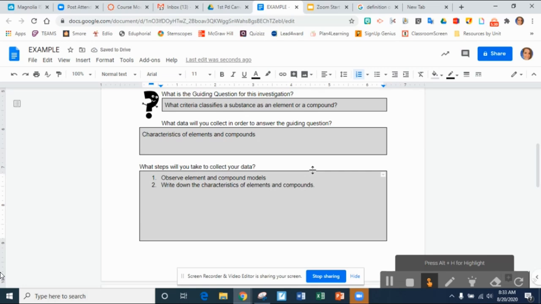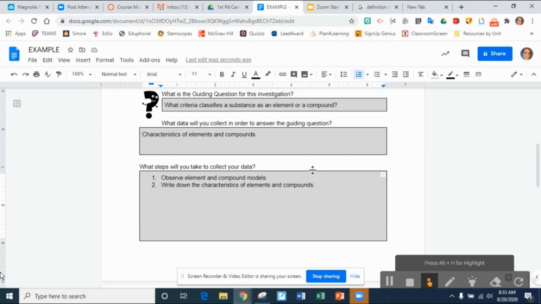That's it. That's all we're doing for this investigation, because I'm trying to figure out what characteristics make an element, and what characteristics make a compound. So to do that, I need to look at element and compound models and write down the characteristics of elements and compounds. So this investigation plan is pretty straightforward because we're only looking at two different things and describing them. Once you have completed your investigation plan, you can submit this assignment.